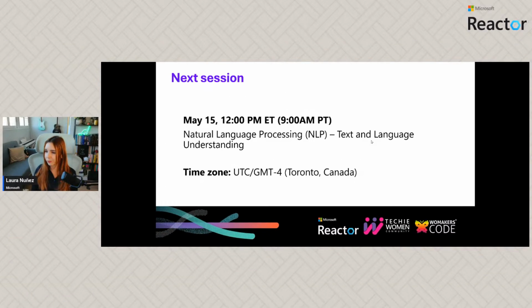And the next session that we have is going to be happening in actually 3 days. So the 15th of May at 12 p.m. ET, and it's going to be about text and language understanding, so natural language processing, how the AI is going to be able to understand from a text the meaning. That's also a really, really cool thing to learn about.